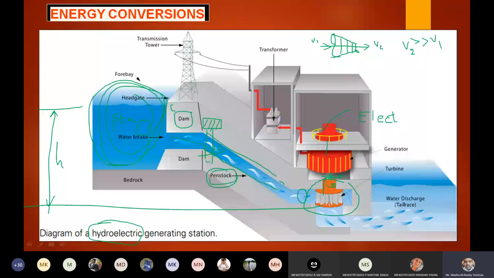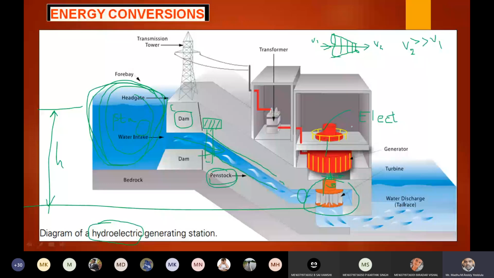The first law of thermodynamics is that energy can neither be created nor be destroyed, but it can be transformed from one form to the other form. Means if the water is in rest position, it has potential energy. When the water is allowed to flow through the pipes or penstocks, it is converted into kinetic energy and it is going to impinge over the blades of the turbine. At that time, kinetic energy is converted into mechanical energy, and the shaft of the turbine is coupled to the generator. Then the mechanical energy is converted into electrical energy. Clear?